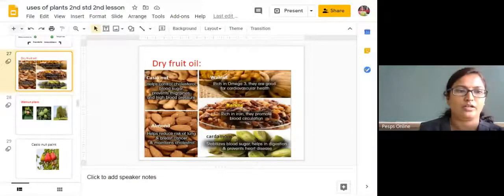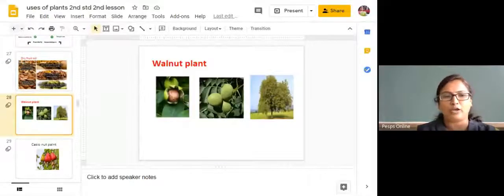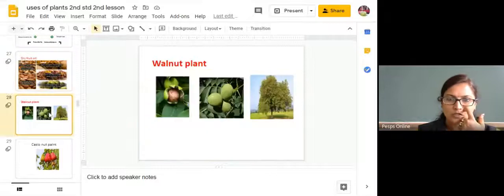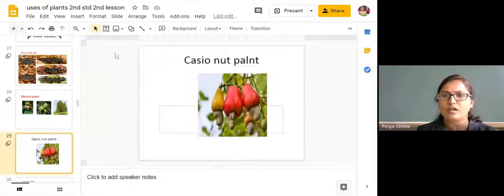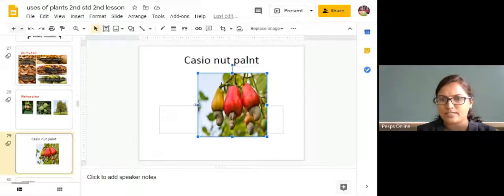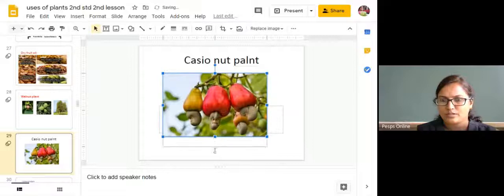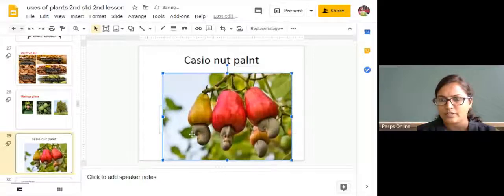Okay, next, the walnut plant. Have you seen the walnut plant? I told you about the walnut. This is how it will look like. This is a walnut tree. This is the walnut seed. After it gets dry, we can see the walnut seeds here. And this is a cashew nut plant. Okay, you can see this cashew nut. See here, cashew nut will look like this.